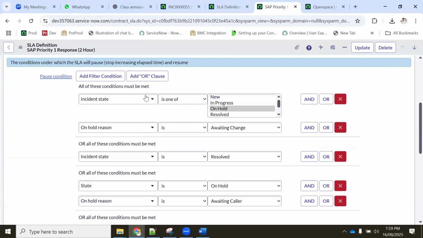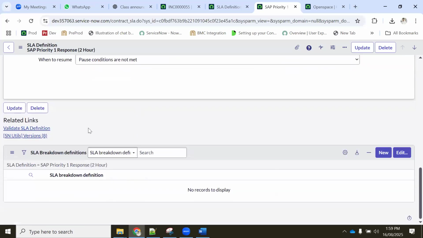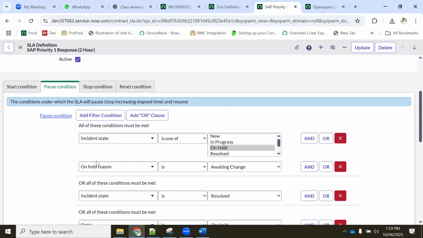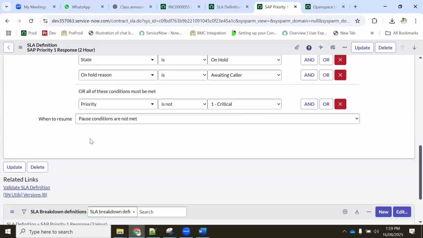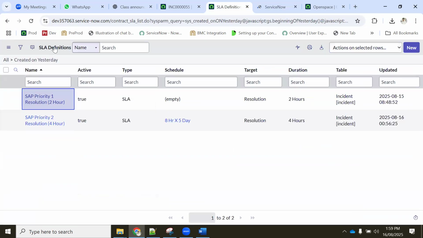So we should not be doing a save, right? Because we have to create one more thing. So where is my resolution? We will create resolution 16 hours and 60 hours. And we will also remove this one. So now we have two. One is response, one is resolution.